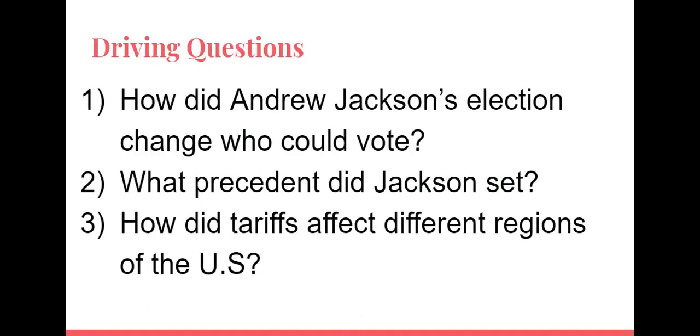Some big questions that we're going to try to answer today. Number 1, how did Andrew Jackson's election change who could vote? Number 2, what precedent did Jackson set? A precedent means something that is going to be normal moving forward.